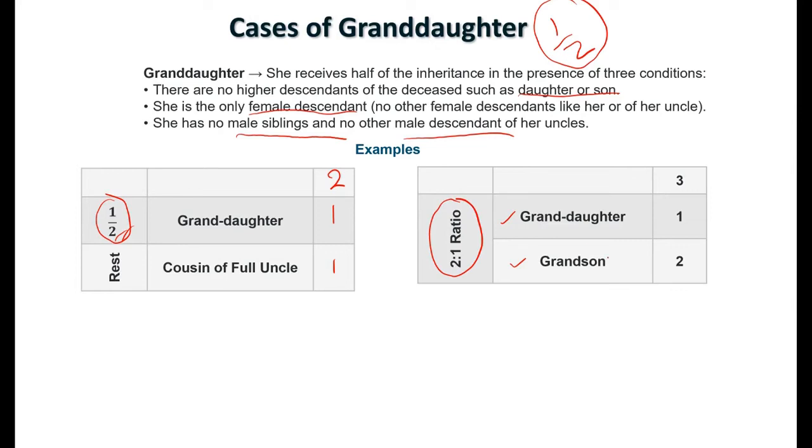So the masala is divided. He is getting 2 shares and she's getting 1 share. So the total share is going to be 3. And then she's getting 1/3 and he's getting 2/3.